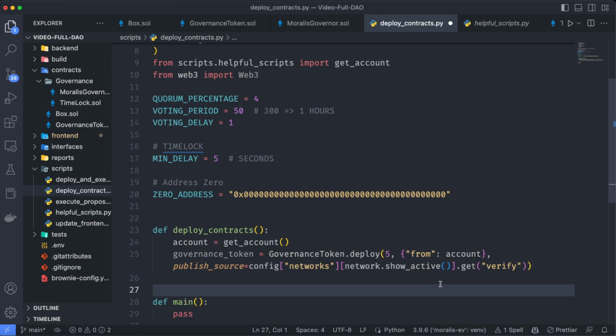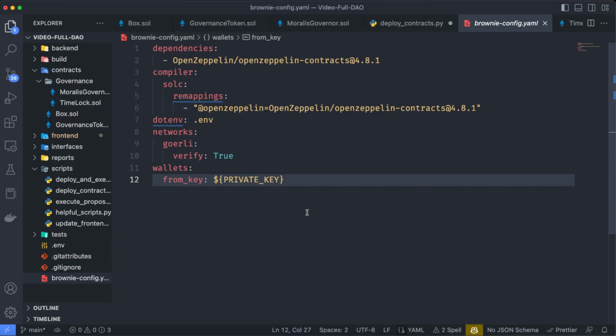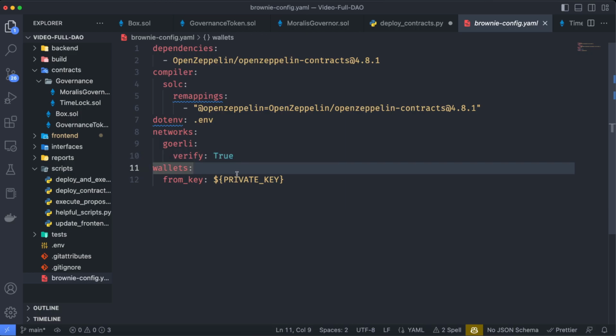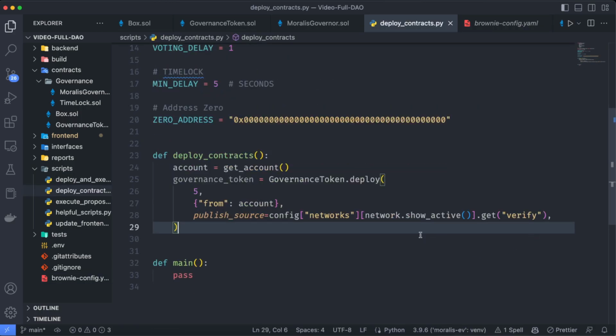So we are going to let the autocomplete work: publish_source, config networks show-active, get verify. It means that this is going to check here on this Brownie config, which I already set up for you, if the contract must be verified or not. As we are going to deploy this on the Goerli network, I actually want this contract to be verified. And that's it for the governance token.